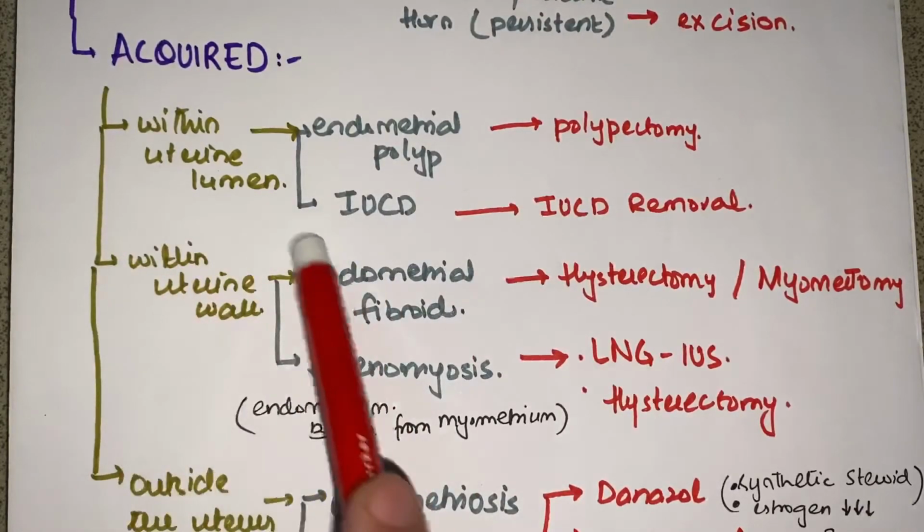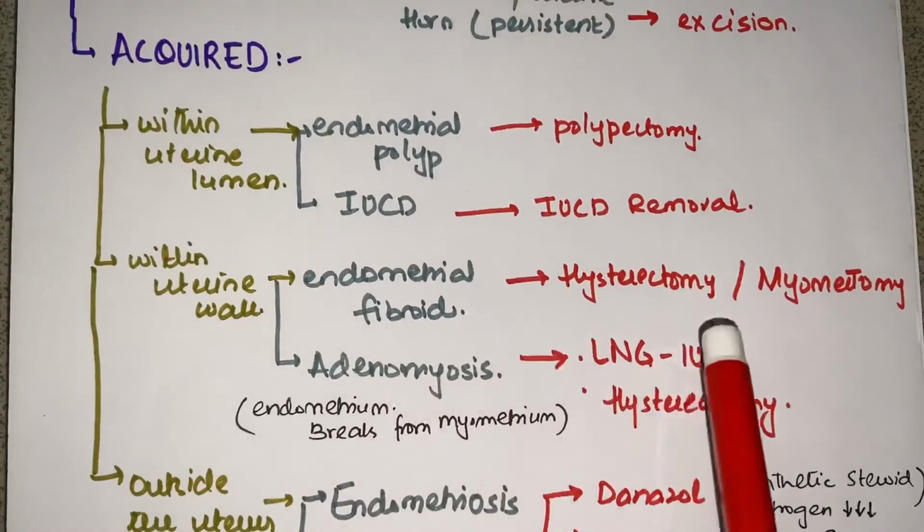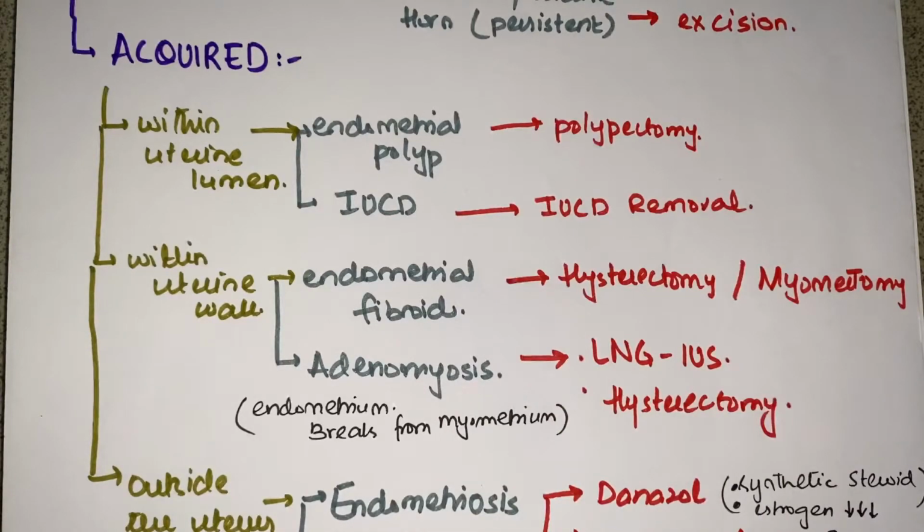Now the causes within the uterine wall. We have discussed a disease before, adenomyosis, in which the endometrium extends into the myometrium. So that is a disorder of the wall of the uterus. Second is any fibroid, like an endometrial fibroid. If a fibroid is present, we go for either resection of that part of the myometrium, that is myomectomy, or complete removal of the uterus, hysterectomy, if the fibroid is big.